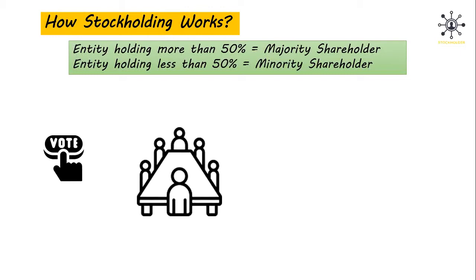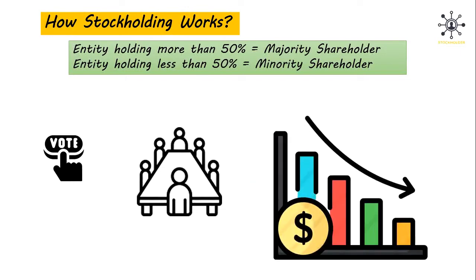Here it is important to note that while majority shareholders do play a crucial role in making key decisions of a company, they are not personally liable for said company's financial obligations or debts. Thus, unlike the case with partnership or sole proprietorship, a shareholder's personal assets remain safe even if the company becomes insolvent.